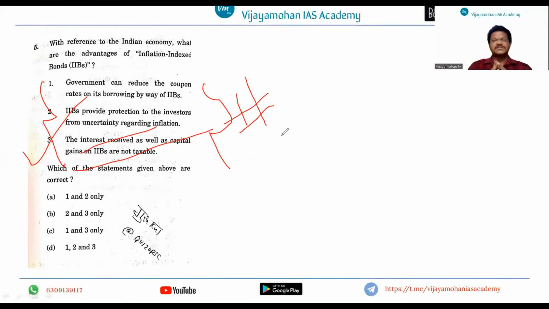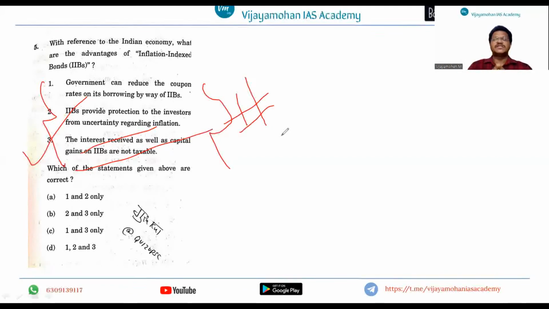For example, if inflation indexed bonds are there, and you have read a news article on them, then you need to analyze what they are, why inflation indexed bonds are being used, what is the purpose of it, what are the characteristics of it, what are the positives of it, what are the negatives of it. So in this way you have to form backward and forward linkages, then your preparation will be complete, right?